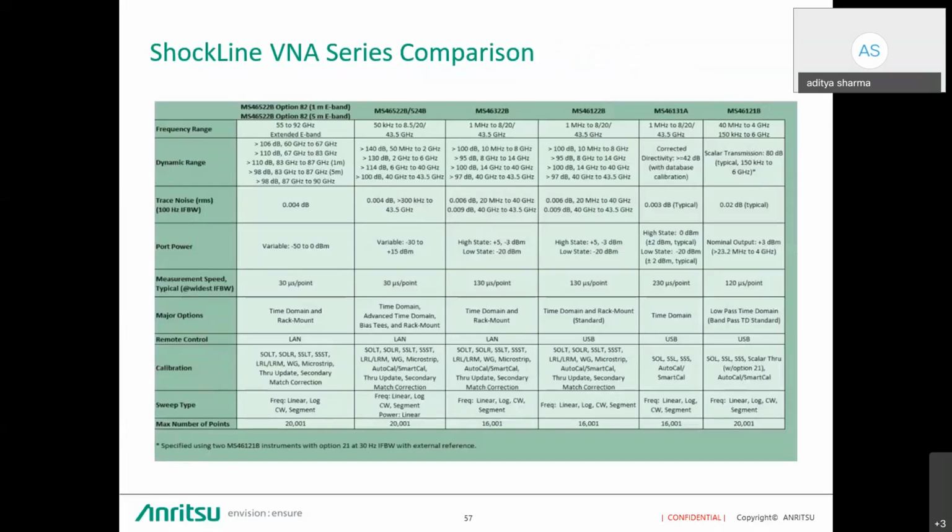If I talk about the comparison between different models, if I talk about 122, already talked about, we have 6 gigahertz and 4 gigahertz. MS46131A is a single port VNA, the first one-port VNA in the industry which can cover up to 43.5 gigahertz, the higher frequency. Okay. Then we have 122, 322, then we have 522, 524, and then E-band.